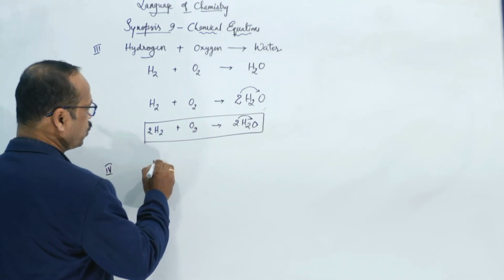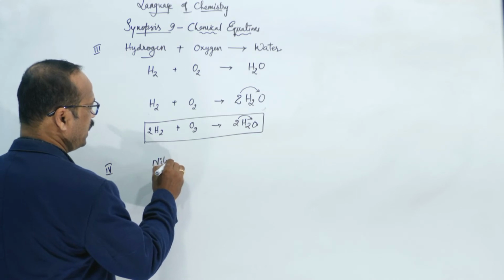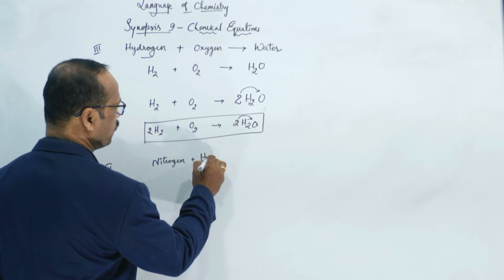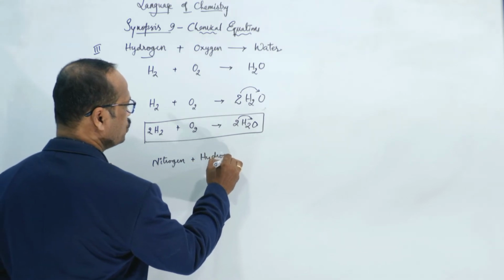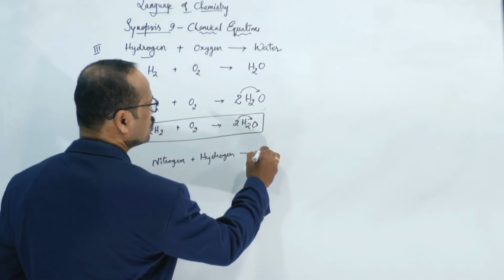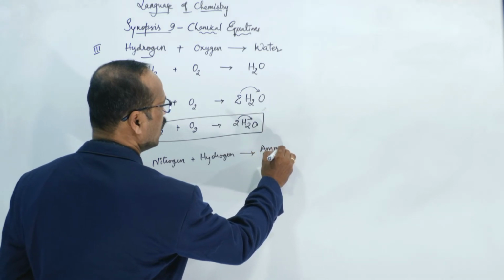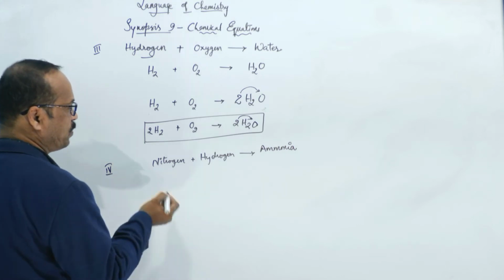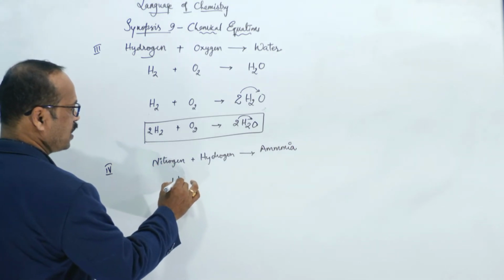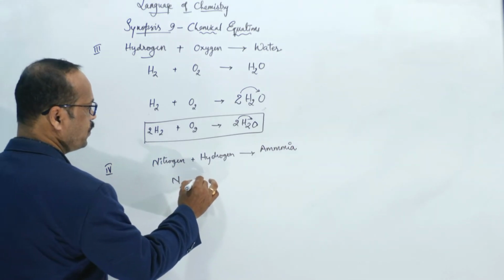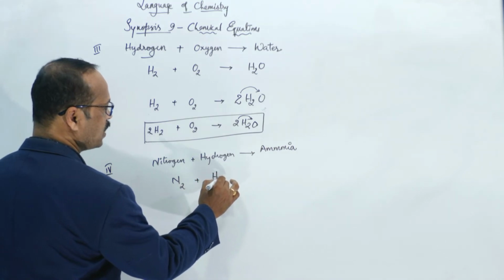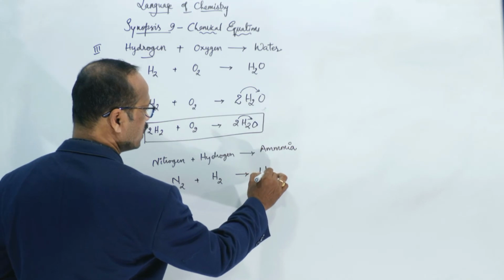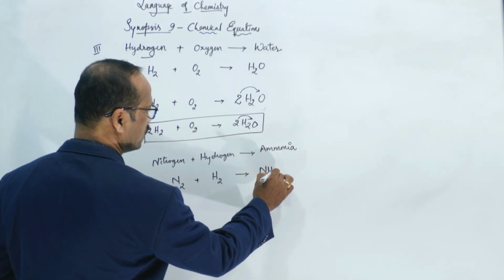So, nitrogen plus hydrogen gives rise to ammonia. Okay. So first step I'll write the nitrogen formula is N2, hydrogen formula is H2, and ammonia formula is NH3.